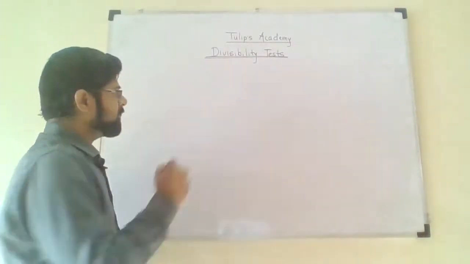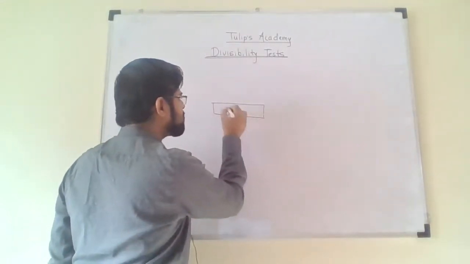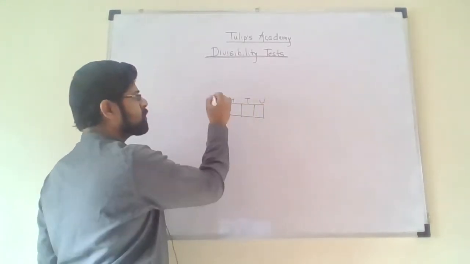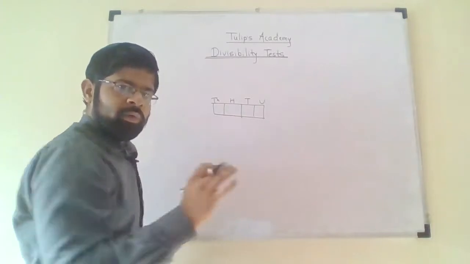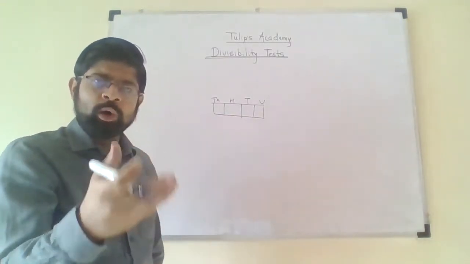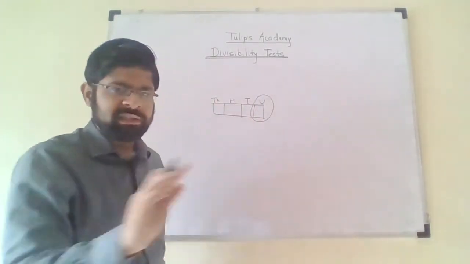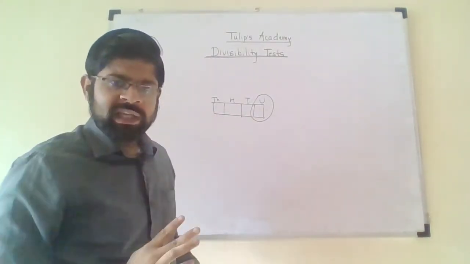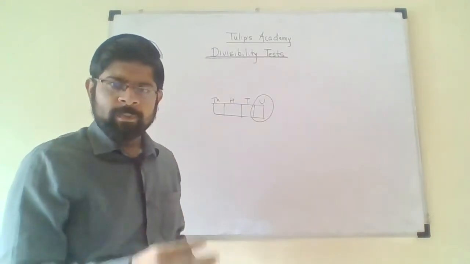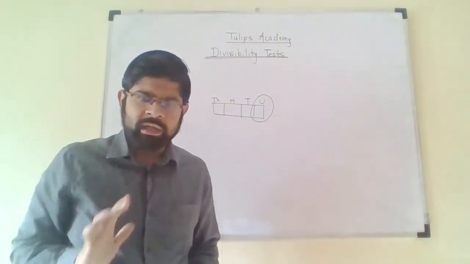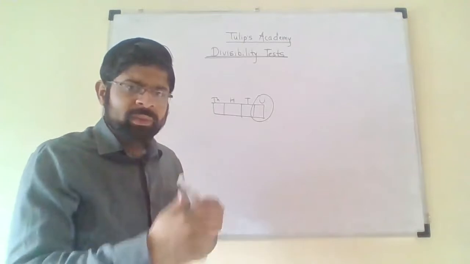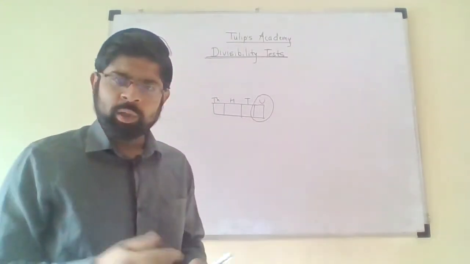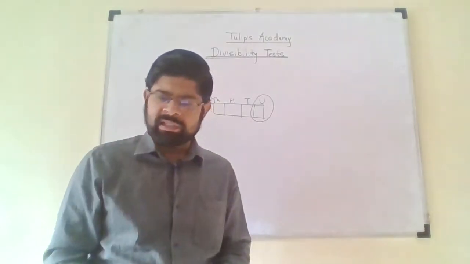So if you consider any number, and these are different places, as you know, this is units place, this is tens place, this is hundreds place, this is thousands place, and so on. Now, for checking whether the number is divisible by 2 or not, you only need to consider this units place. That's it. And if at the units place you get an even number, that is 0, 2, 4, 6 or 8, these are 5 even numbers, if any of these appears at the units place of the number, then the entire number is divisible by 2. That's it. So it's an extremely simple test of 2.